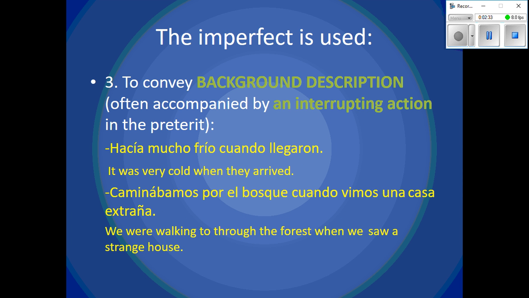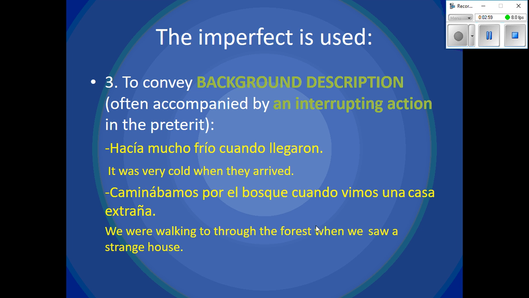To convey background description, often accompanied by an interrupting action in the preterite. Hacía mucho frío cuando llegaron. It was very cold when they arrived. Caminábamos por el bosque cuando vimos una casa extraña. We were walking through the forest when we saw a strange house.